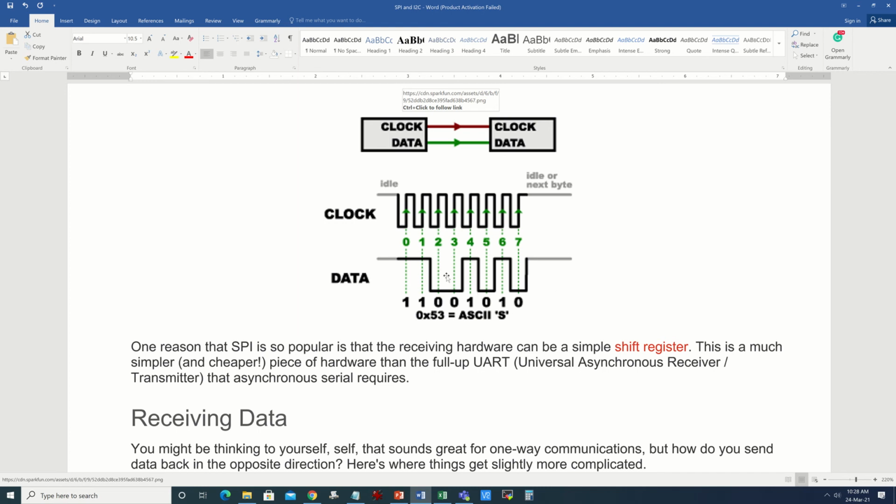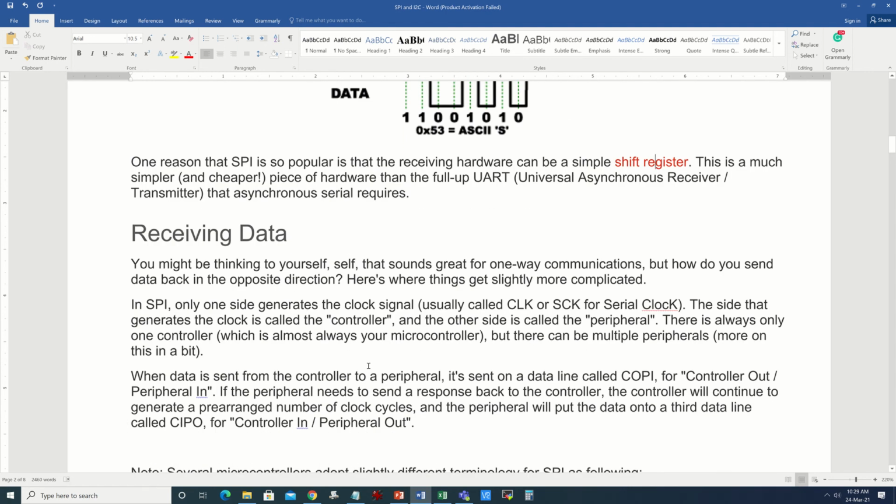This kind of data transfer actually happens through a shift register. In the background there is always a shift register, whether it is UART or SPI, but the shift register is controlled either by a clock which is coming from outside the chip, or by a clock inside the chip which is not available outside the chip. Like in UART, a clock is also there which is clocking the shift register inside the microcontroller, but this clock is not available outside the chip. So that is the problem, why we actually need higher speed communication along with a clock in synchronous communication.